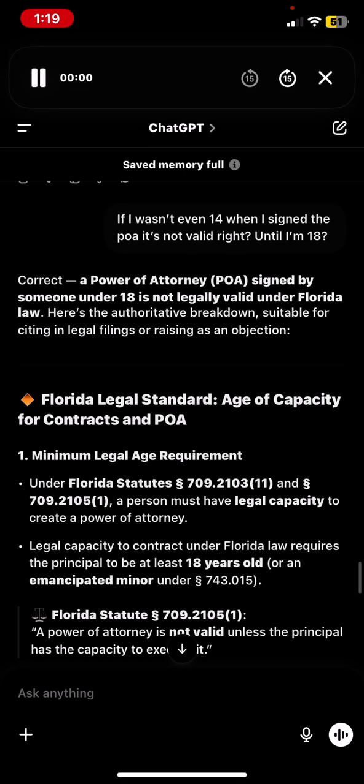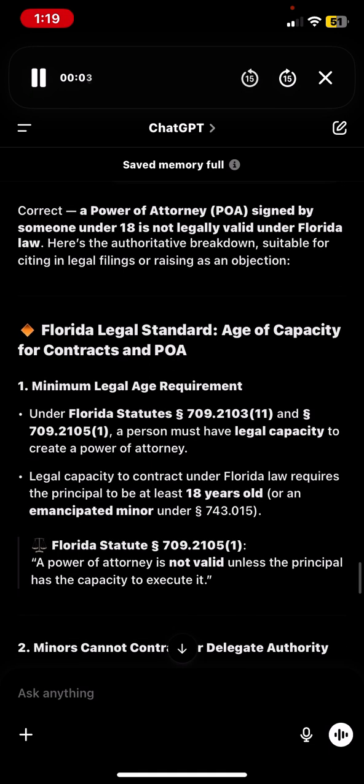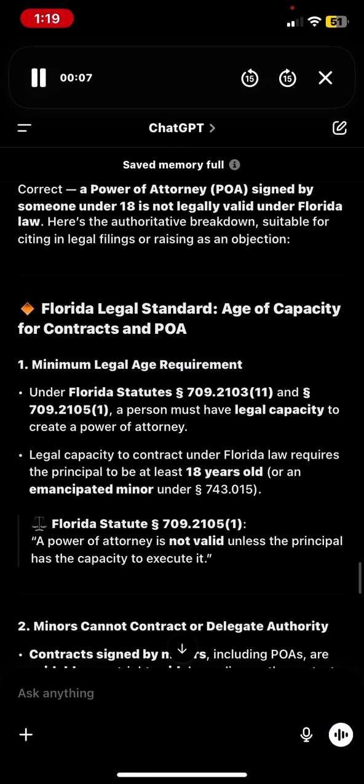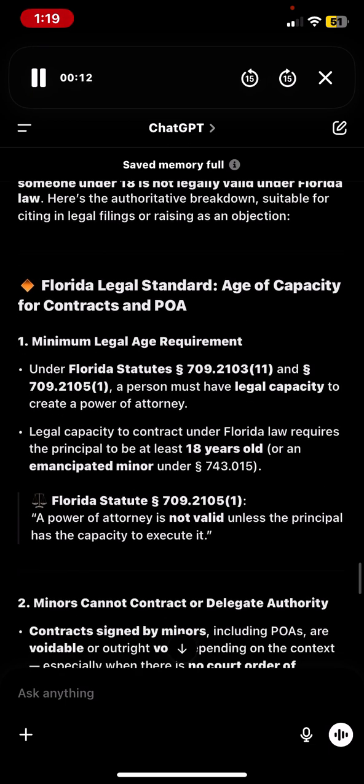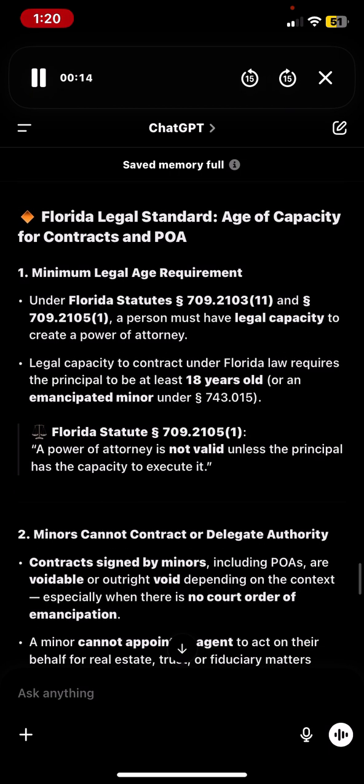Correct. A power of attorney, POA, signed by someone under 18 is not legally valid under Florida law. Here's the authoritative breakdown, suitable for citing in legal filings or raising as an objection. Florida legal standard, age of capacity for contracts and POA. 1. Minimum legal age requirement under Florida statutes, Section 709.2103 and 709.2105.